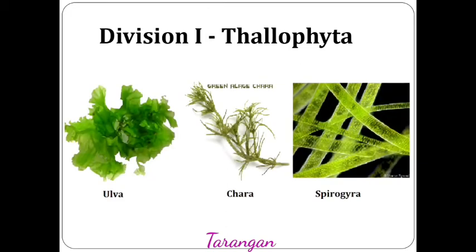Ulva, Chara and Spirogyra are the examples of Thallophyta. You may see that all the characters which we had discussed are present in these pictures. Shall we move forward?